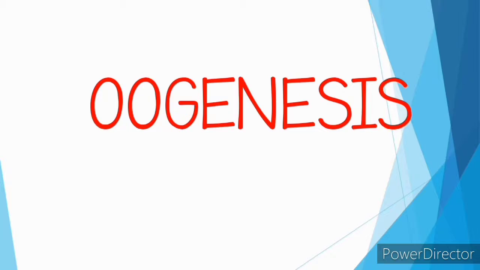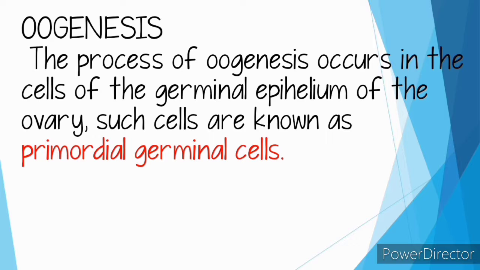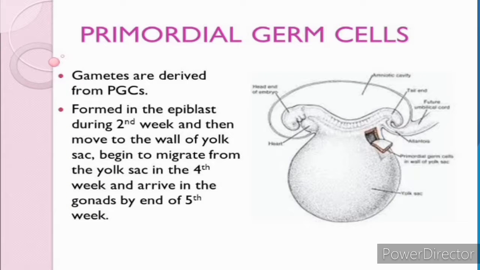So oogenesis, how can you define this? The process of oogenesis occurs in the cells of the germinal epithelium of the ovary. Such cells are known as primordial germinal cells. Gametes are derived from primordial germ cells, which form in the epiblast during the second week, then move to the wall of the yolk sac, begin to migrate from the yolk sac in the fourth week, and arrive in the gonads by the end of the fifth week.